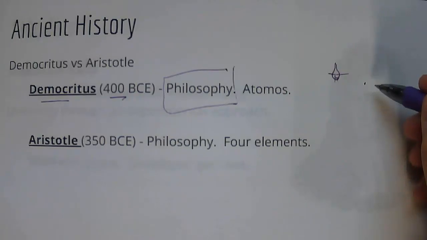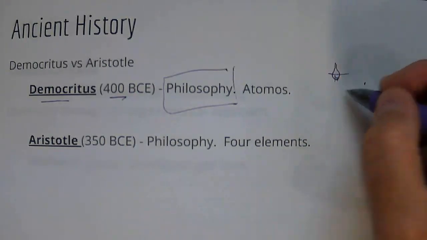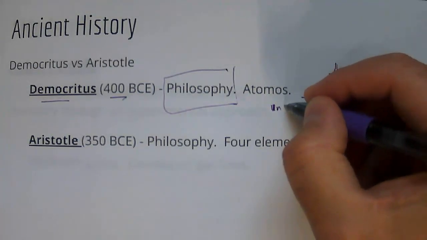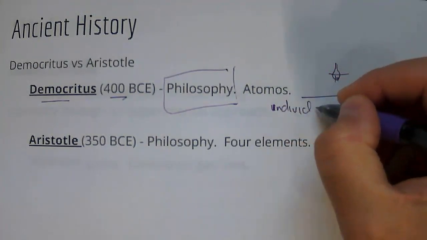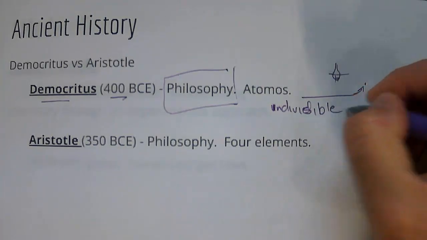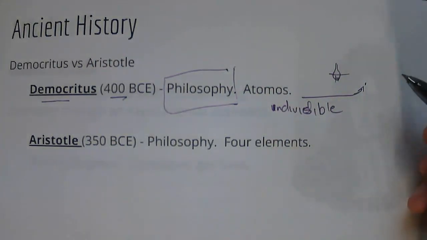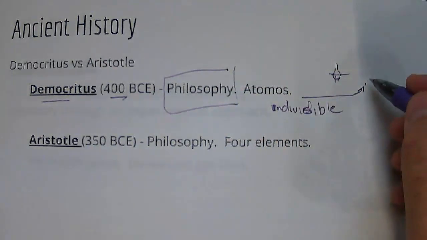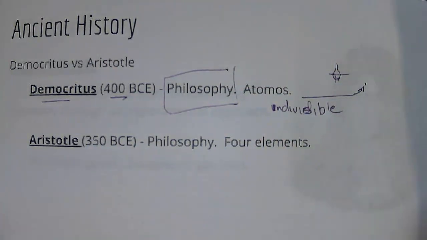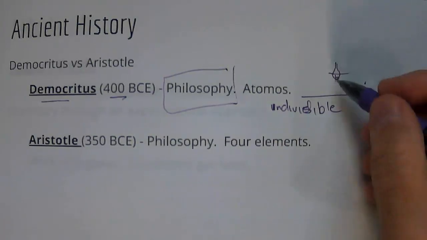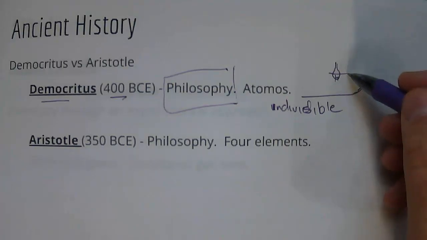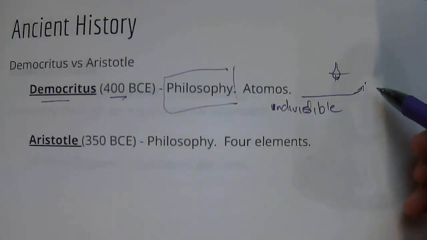split anymore. Okay, and so what he called that was atomos, or that's, I think, Greek for indivisible, or undividable. Okay, so he was really this philosopher that was like, there's got to be some smallest part to matter, to in this case a water droplet, that can't be divided anymore.